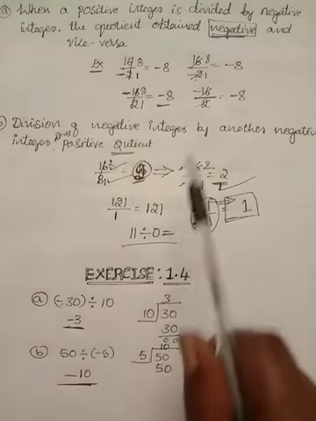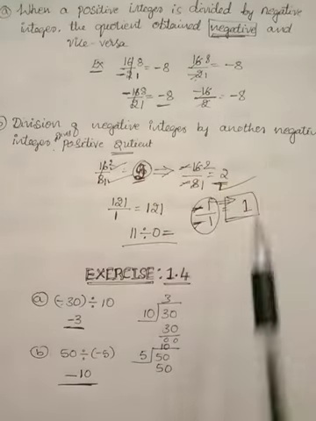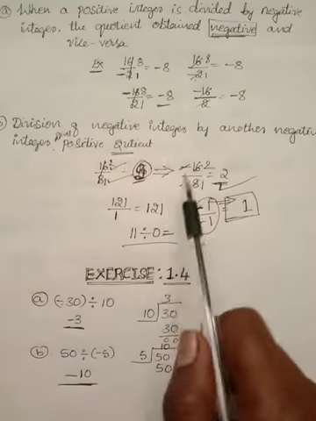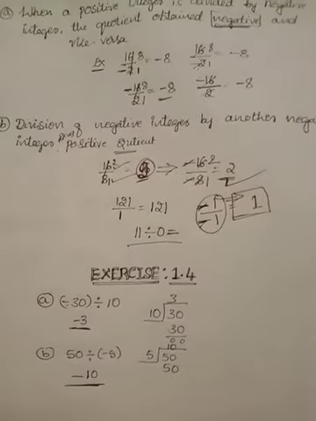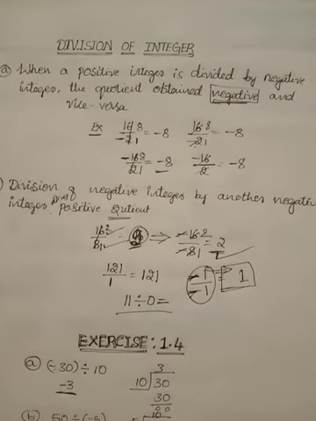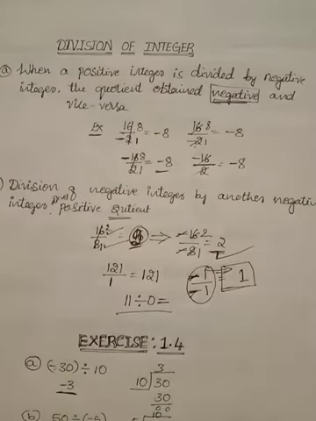Let me go over it: when a positive integer is divided by a negative integer, the quotient is always negative, and when a negative integer divides another negative integer, the quotient is always positive. As usual, when a positive integer is divided by a positive integer, the quotient is always positive. You already discussed that point in your primary classes, so I am not stressing that statement, but you should remember it. Shall I go on and discuss exercise 1.4? The first and second ones we recapitulate once.